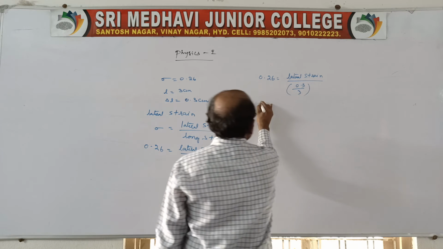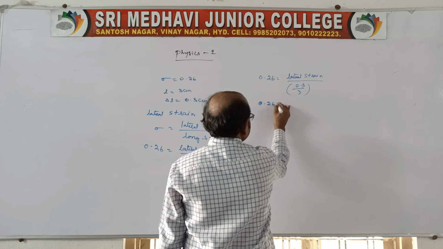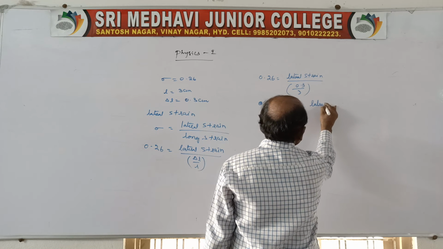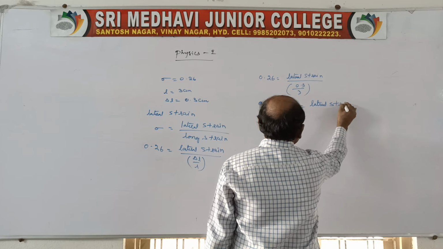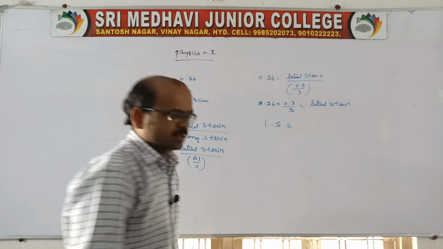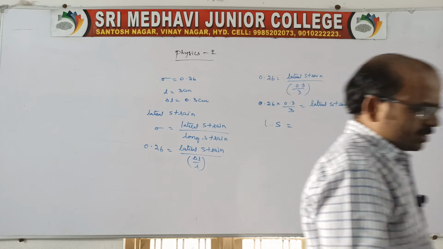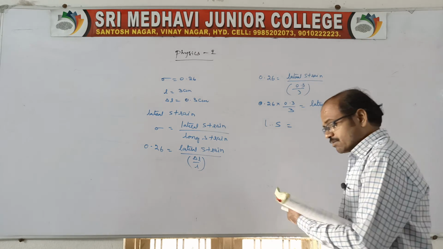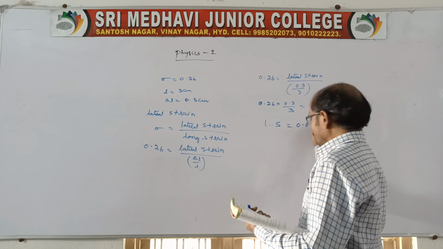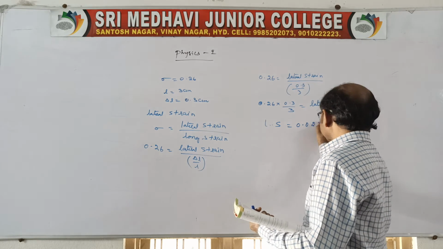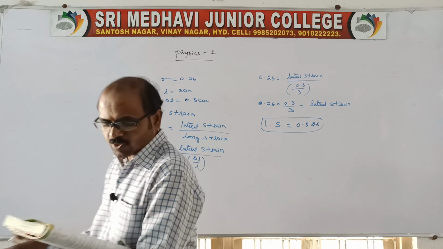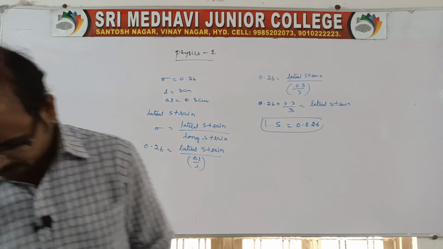So better you cross multiply. 0.26 into 0.3 by 3 is equal to lateral strain. After simplification, approximately we will get the value: lateral strain is equal to 0.0026. This is the one question related to lateral strain, right?